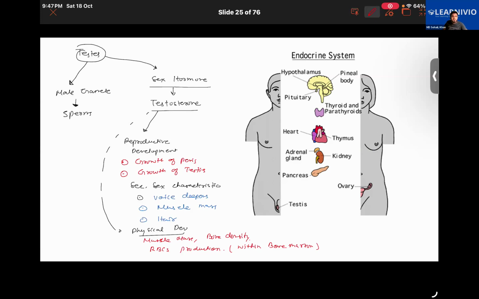If a male does not have enough testosterone, they can take it. But obviously, if you are going to disturb the natural functioning of the body, it might have some side effects too. Taking testosterone is a controversial practice, actually.